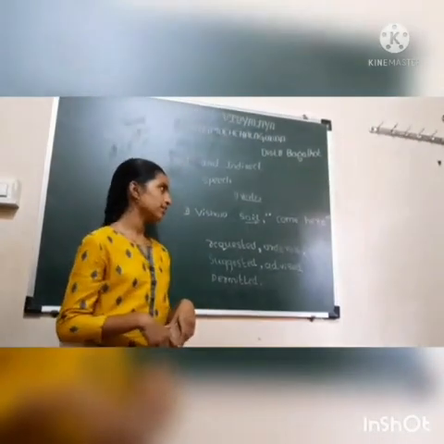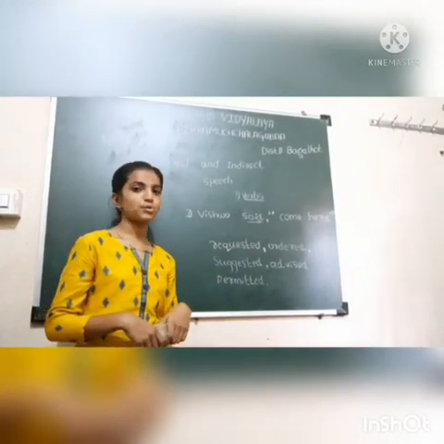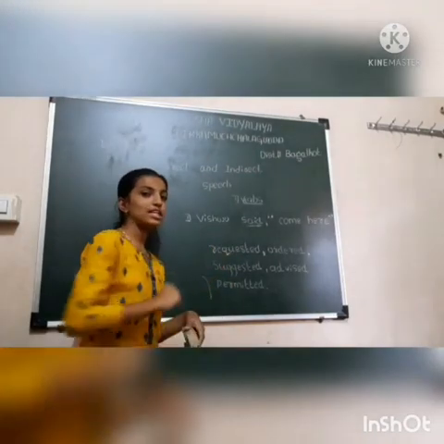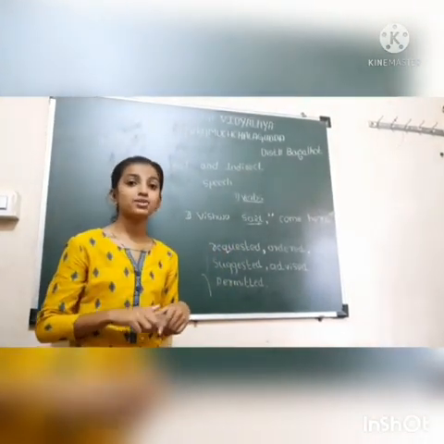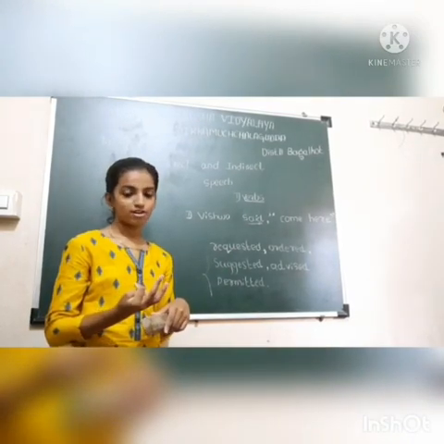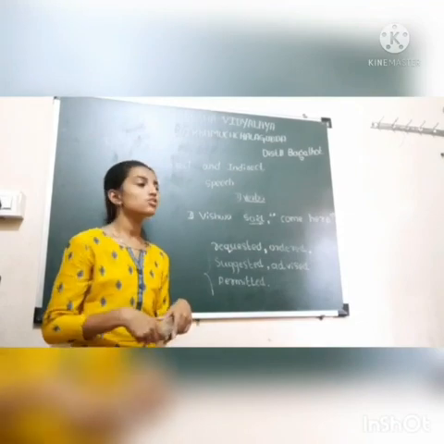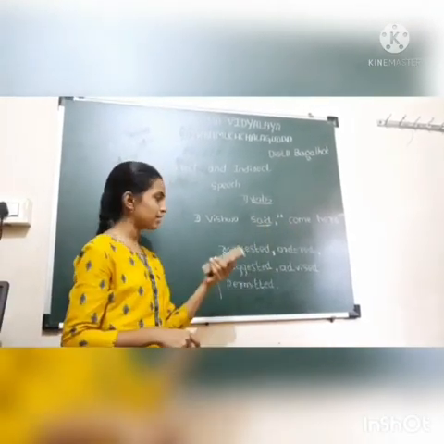Vishwa said, "Come here." "Come here" is an imperative sentence. If the given sentence in the direct speech is imperative, we have to use these verbs. Why? An imperative sentence may order, request, suggest, advise or permit. So these verbs must be used in indirect speech if the given sentence is imperative.